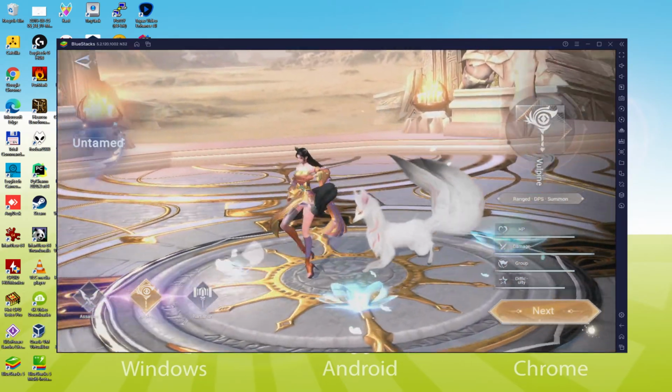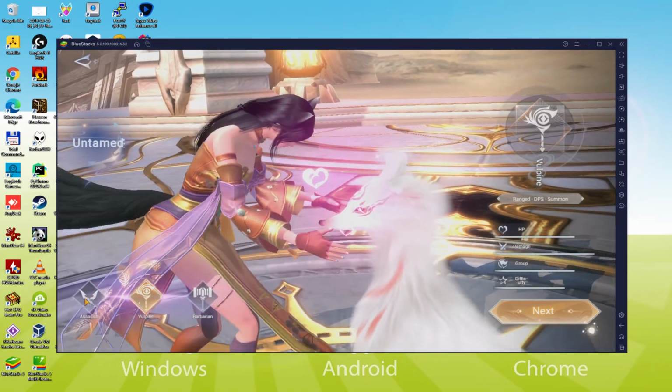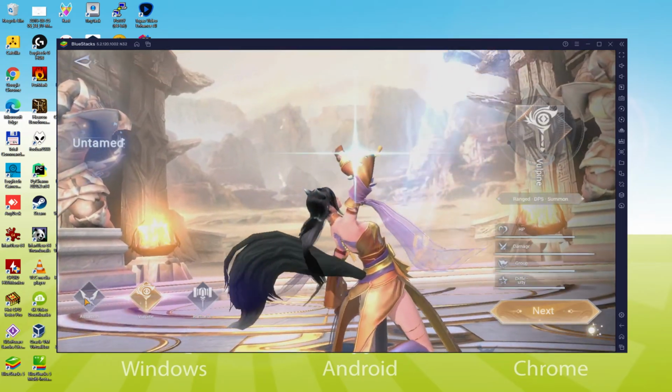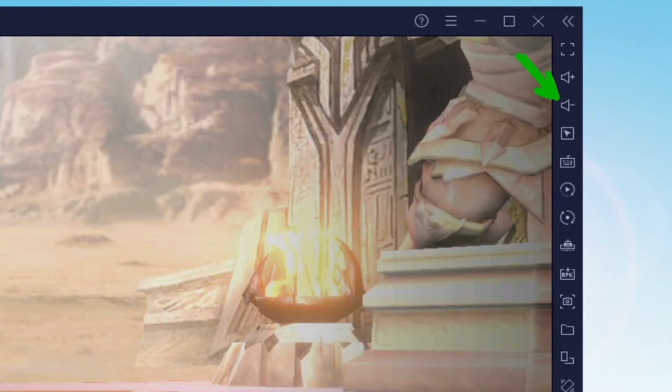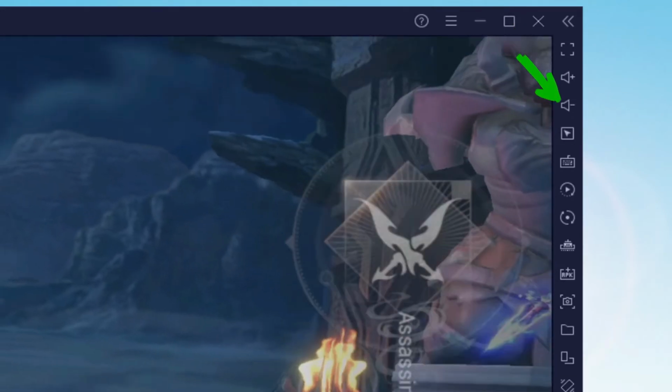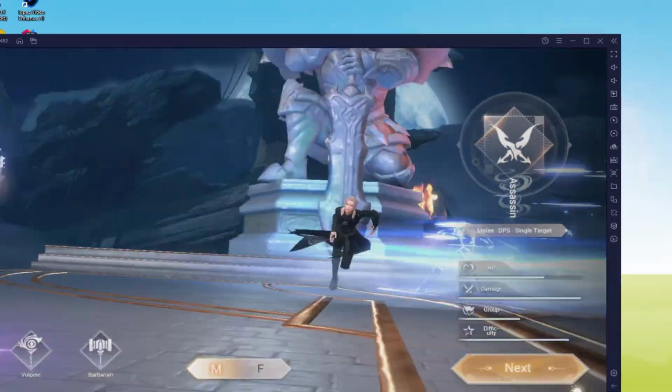I could press anywhere on the screen and also make use of the keyboard. I will comment on the sound level of the emulator. This is right here. We have the icon of higher volume and also the icon of lower volume. This way we will not count on the Windows volume to increase or decrease the sound of your emulator.